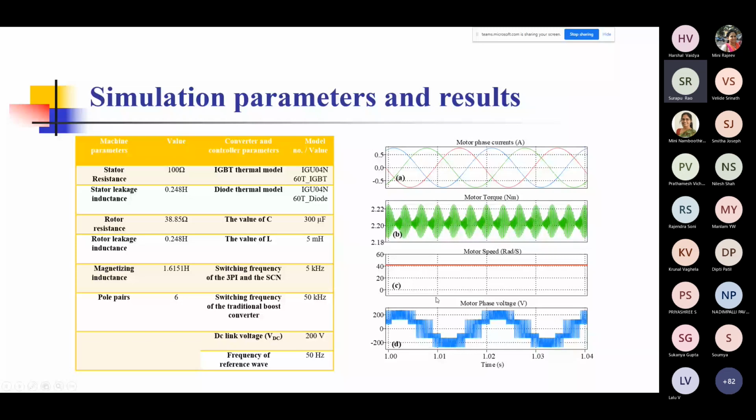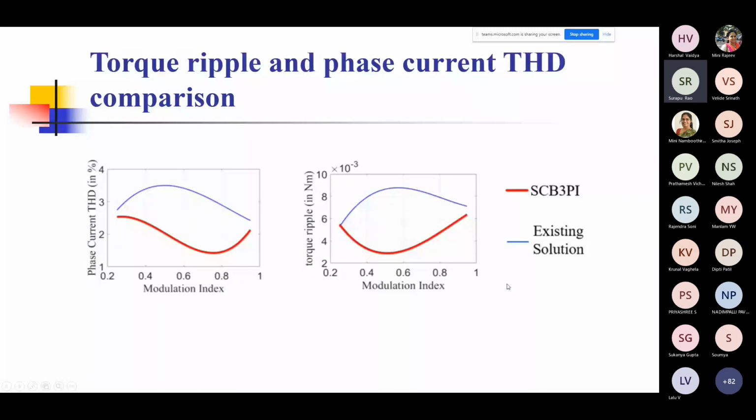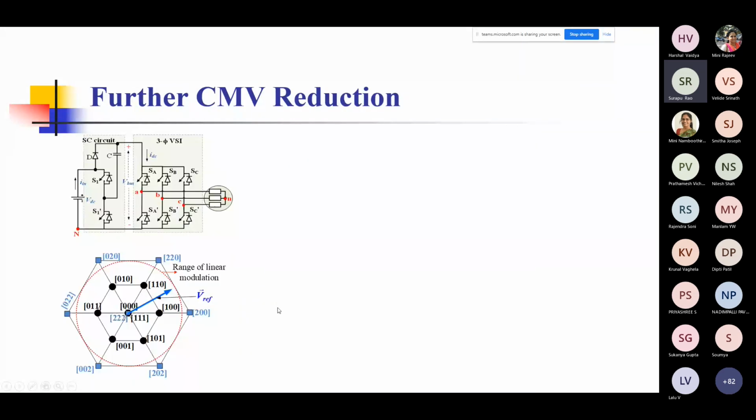The red one is what we have implemented with the SCM, which I just showed you, and the blue one is the existing solution. You can see that the torque ripple has reduced, and the phase current THD has also reduced. It gives us the advantages that the MLI, the multi-level inverter, would give, even though we've used a two-level, three-phase inverter. Further CMV reduction is possible in other configurations, and that also we have done, but because of lack of time, I'm not going to harp on that.